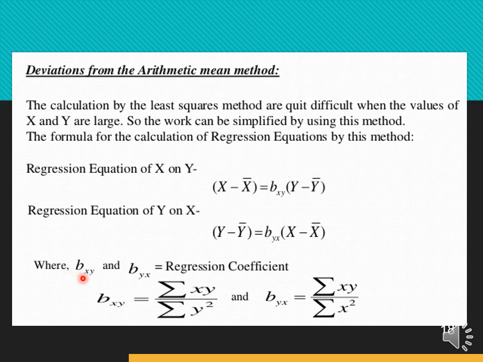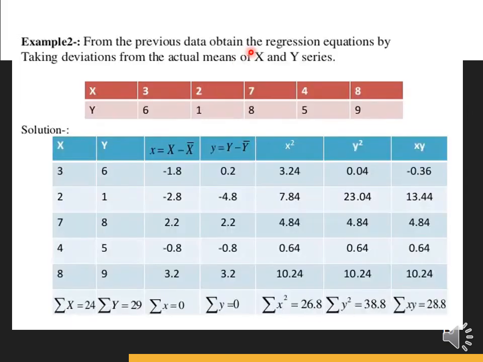Here bxy and byx are the regression coefficients, and we can calculate bxy as summation xy upon summation y square, and byx as summation xy upon summation x square. Now another example, we have taken the x values and the y values.